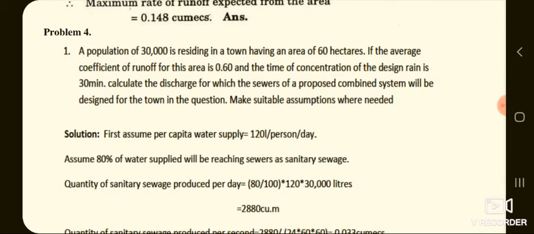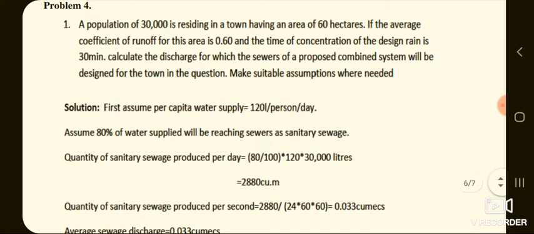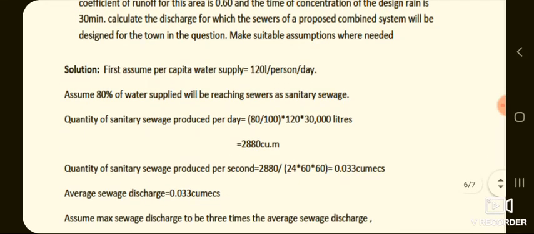Let us solve another numerical in which the data are given like this. A population of 30,000 is residing in a town having an area of 60 hectares. If the average coefficient of runoff for this area is 0.60 and the time of concentration of the designed rain is 30 minutes, calculate the discharge for which the sewer of a proposed combined system will be designed for the town in the question. Make suitable assumptions where needed.